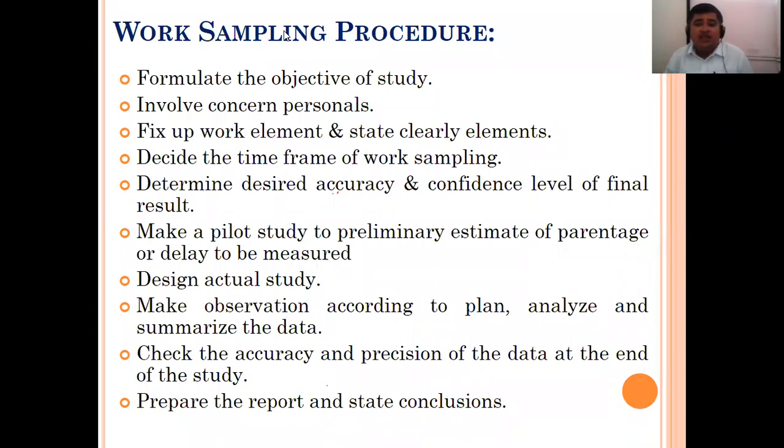Determine the desired accuracy and confidence level of the final result. Many a time it is found that we are working with low confidence. We do not have that much confidence that yes, this work can be done, this work can be easily done. Is it right? Okay. To increase the confidence, increase the accuracy for that particular work. So the desired accuracy is increased and the confidence level is also increased because of correct work sampling, which we can call finding the solutions to that particular problem.